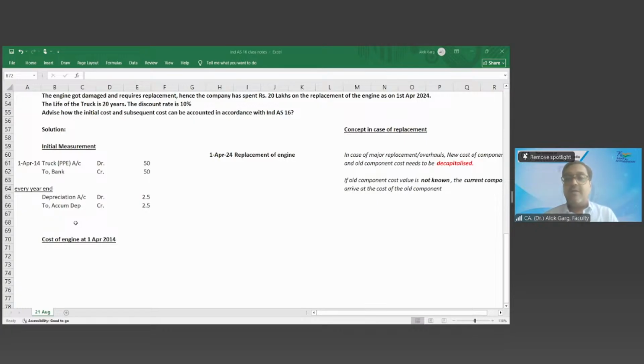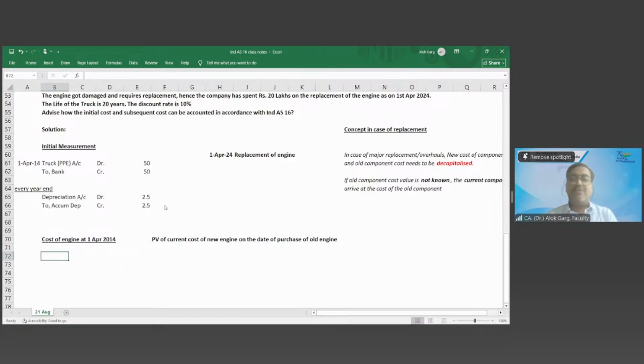Cost of engine as at 1st April 2014 is equal to present value of current cost of new engine on the date of purchase of old engine. Means I need to discount today's cost by 10 years back.